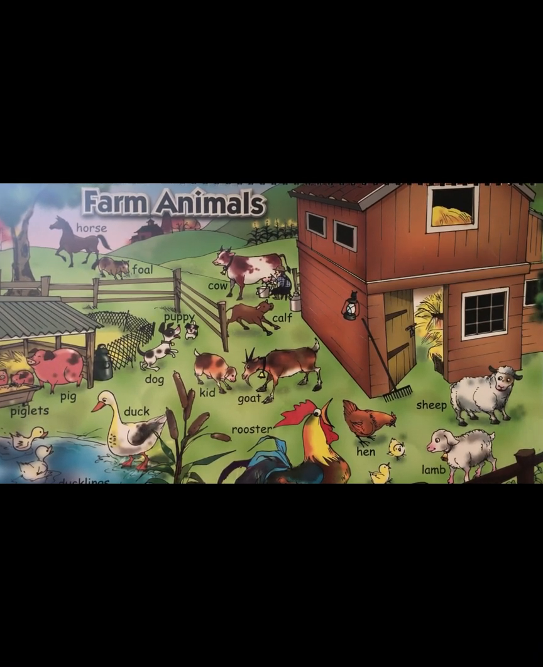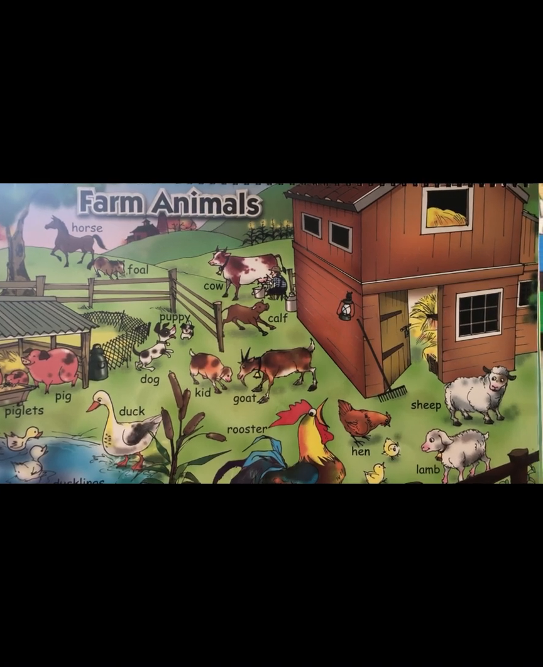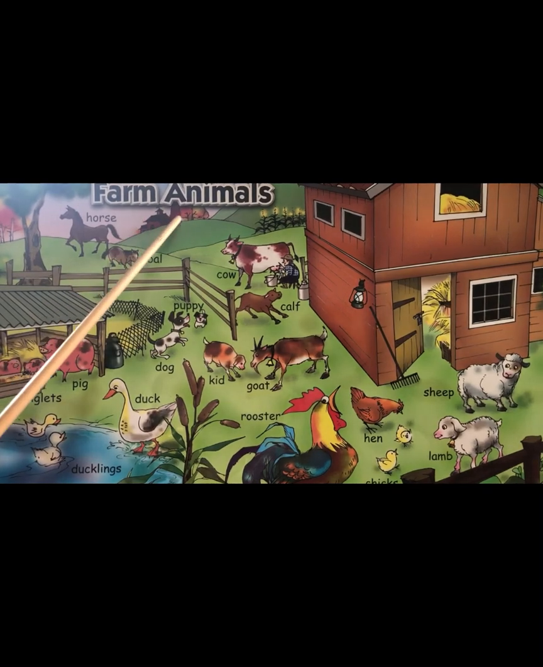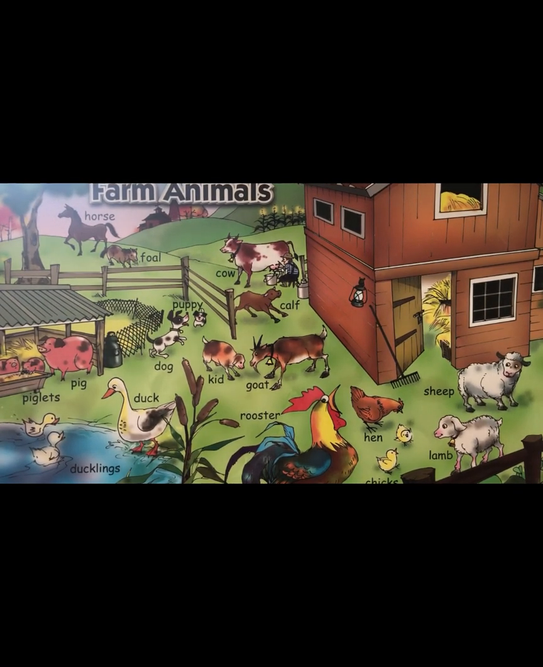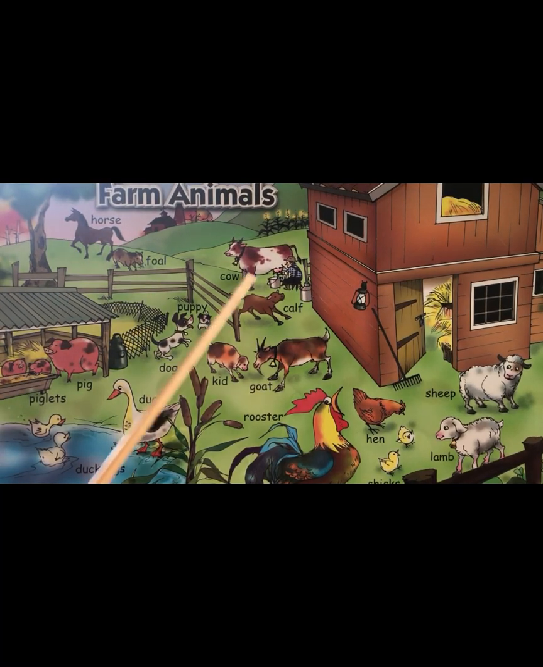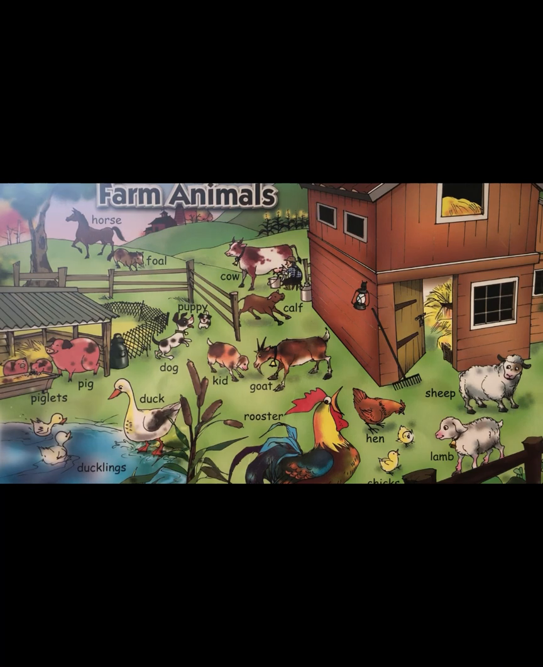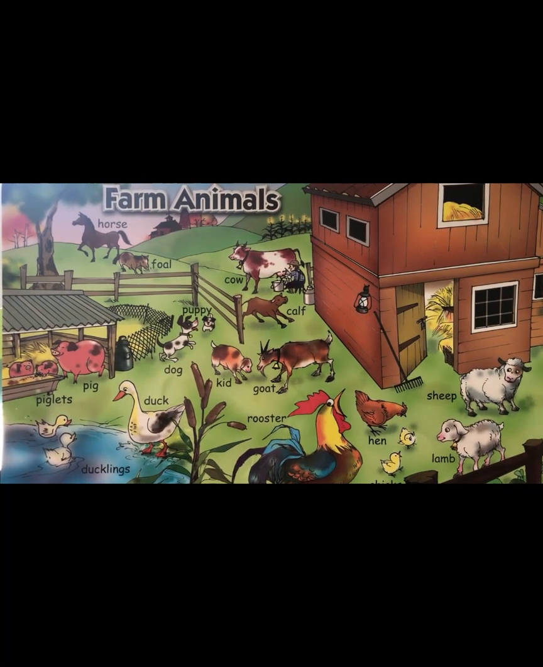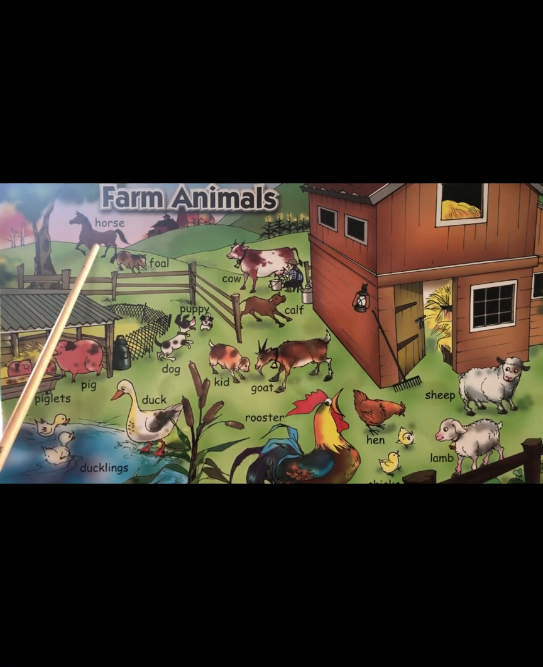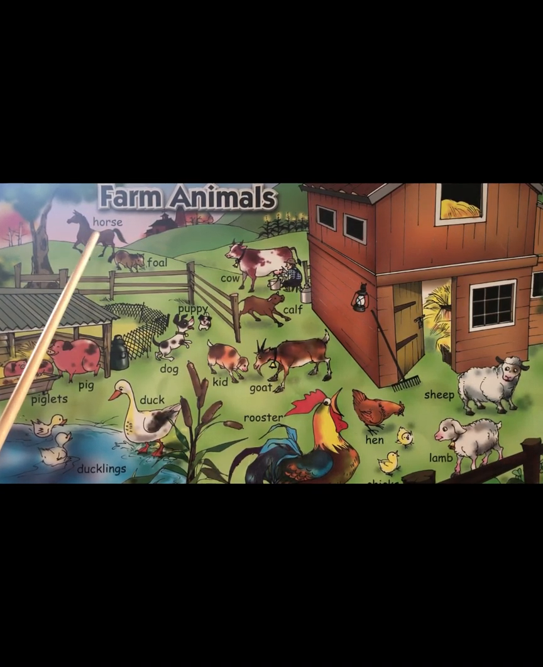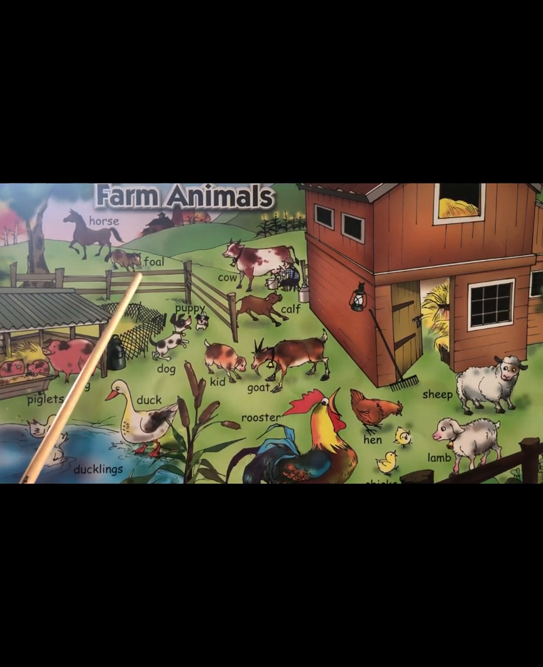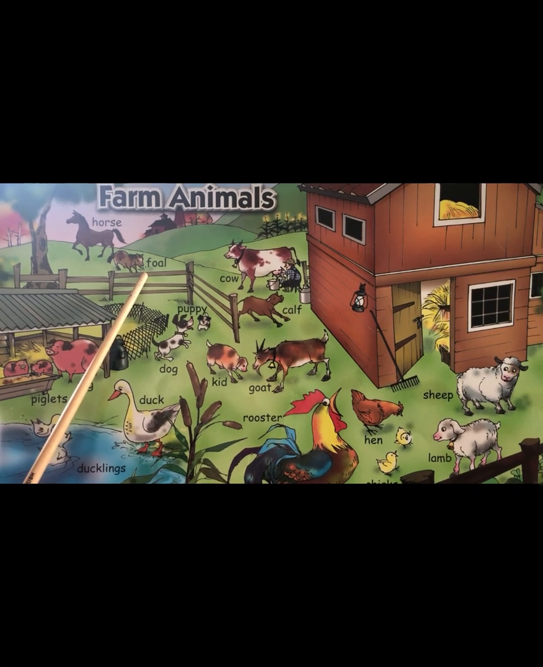Now, today we will study about farm animals. Now, what is a farm animal? There are so many farm animals here. Let me see one by one. The first is horse. Horse. The baby horse we call foal. Foal.